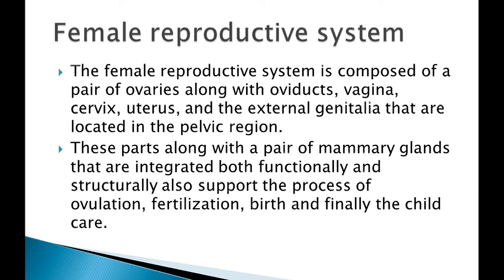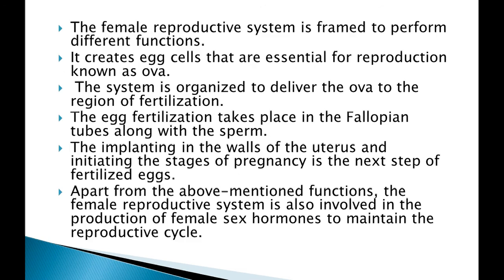It also works in ovulation, fertilization, and the birth of the child and its care. So the female reproductive system is framed to perform different functions. As we talked about the male reproductive system, now we will talk about the female reproductive system in detail.